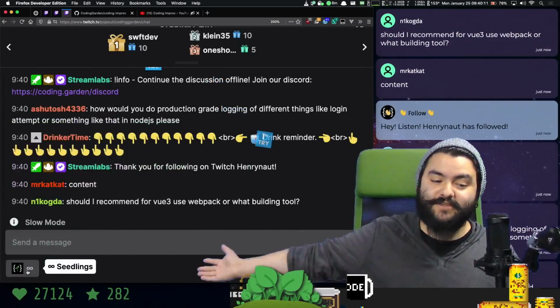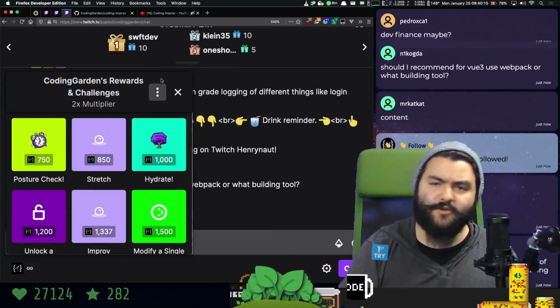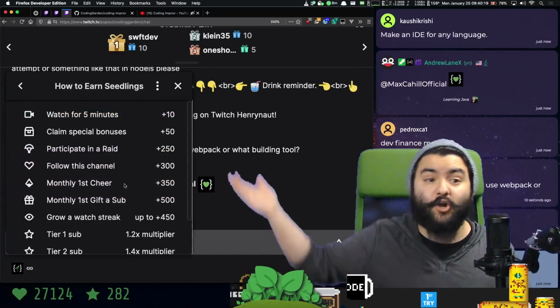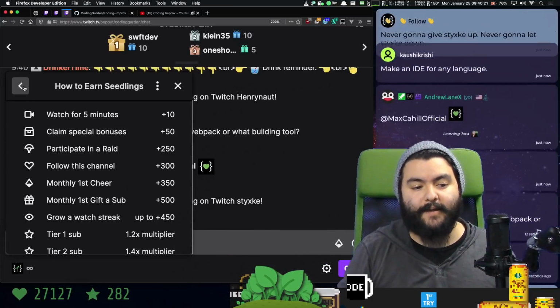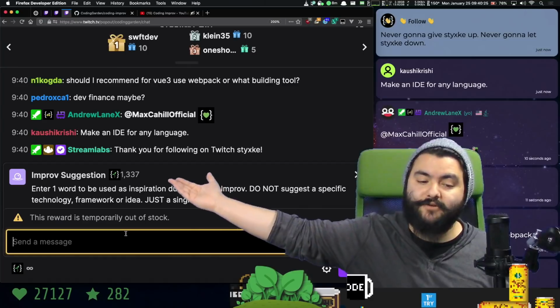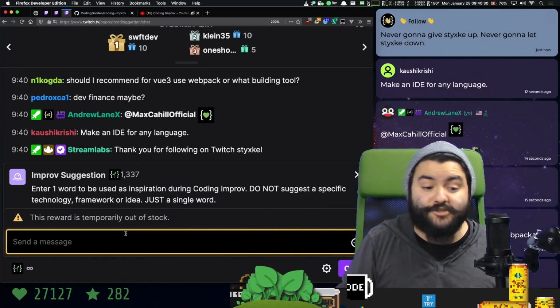Awesome. If you're new to Twitch, these are channel points. We call them seedlings here. But basically, the more you watch the show, if you follow, if you join us in a raid, there are various ways of earning seedlings. You can see that here. And this specific reward costs 1,337 seedlings. So it's pretty much going to only be for people that have watched the show a little bit.